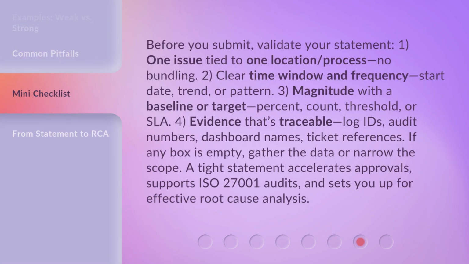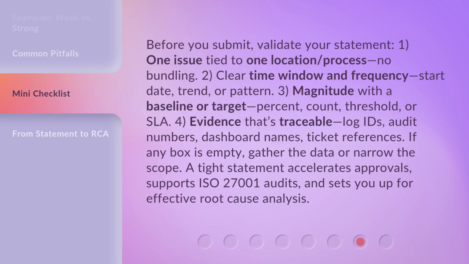Before you submit, validate your statement. 1. One issue tied to one location/process, no bundling. 2. Clear time window and frequency, start date, trend, or pattern. 3. Magnitude with a baseline or target, percent, count, threshold, or SLA. 4. Evidence that's traceable, log IDs, audit numbers, dashboard names, ticket references. If any box is empty, gather the data or narrow the scope.